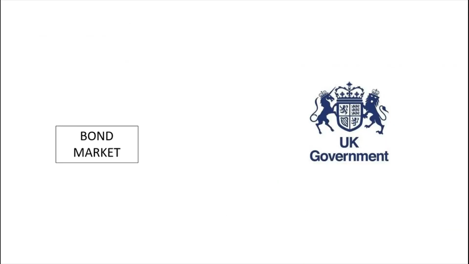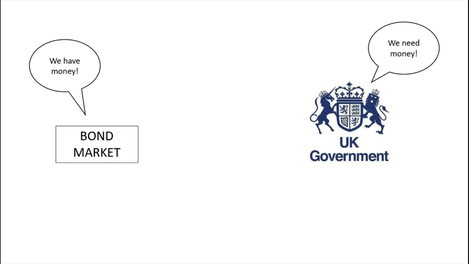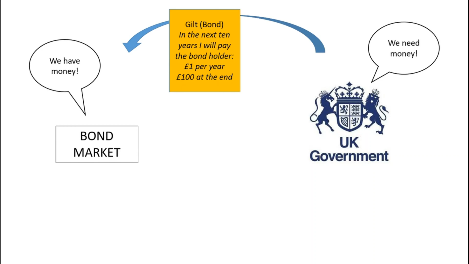Here's an illustration of how the government will fund its budget deficit. The UK government, if they're running a budget deficit, says, I need money. So the bond market, made up of professional investors and people who have a lot of money, say, great, we've got money, we'll be happy to give it to you, or that is to say, lend it to you. So the government issues these gilts or bonds. They used to actually be on pieces of paper.